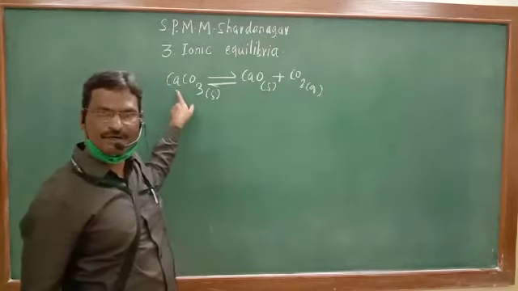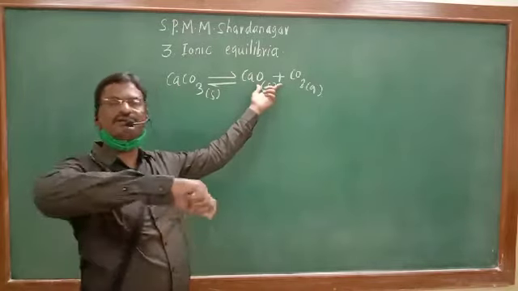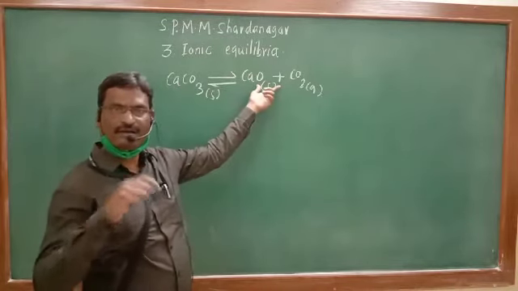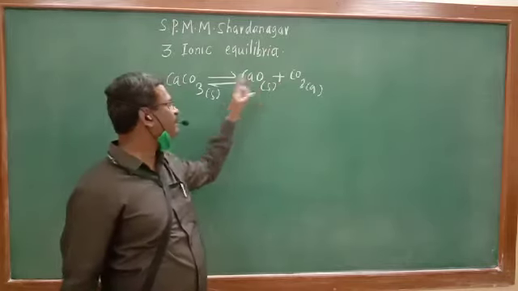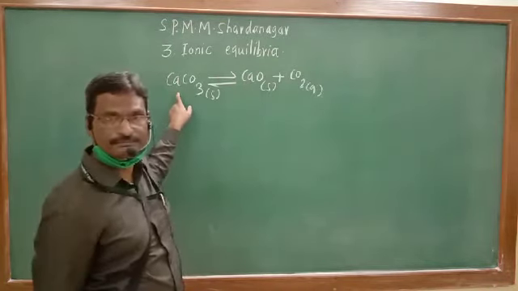of calcium carbonate. But these two products in their turn again recombine and give the original reactant as a product.